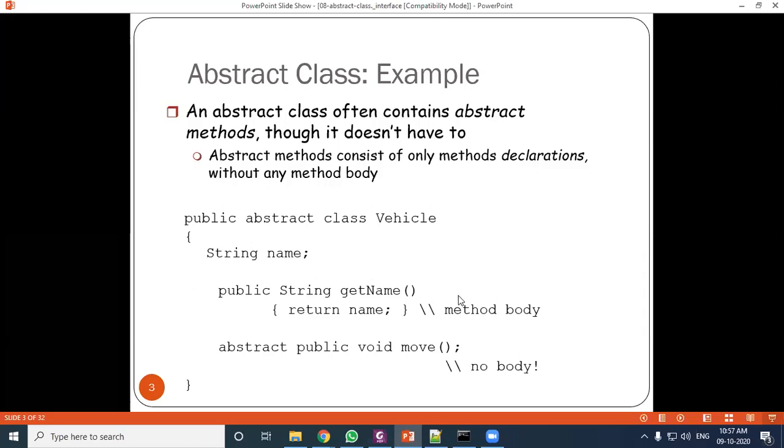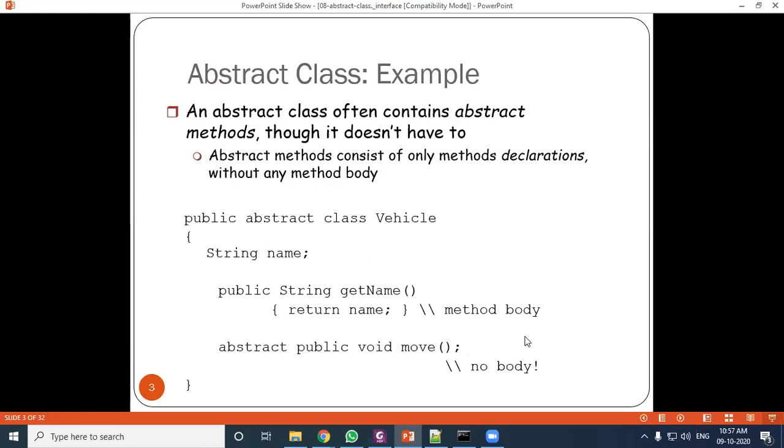Here getName is a method and move is a method. But getName is a concrete method because the process is defined here. For move, the process is not written; there is no body, only a semicolon is given immediately. Before that, the word abstract is written, which recognizes that this method is an abstract method with no process, and it must be defined in the child class. That is the syntax and use of abstract class and abstract method.